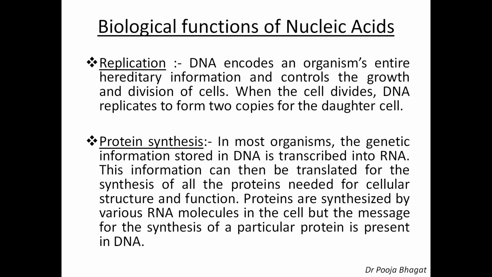DNA has a unique property to duplicate or replicate itself. DNA encodes an organism's entire hereditary information and controls the growth and the division of the cells. When the cell divides, DNA replicates to form two copies for the daughter cell. So this is replication. And the second is protein synthesis. In most organisms, the genetic information stored in DNA is transcribed into RNA. This information can then be translated for the synthesis of all the proteins needed for cellular structure and function.